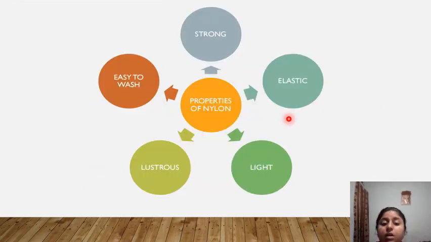So now here are some properties of nylon: it is easy to wash, lustrous, light, elastic, strong. So these are some properties of nylon. Nylon clothes or nylon things are elastic. Sorry, it is easy to wash, lustrous, light in weight, and strong. So we can say that these are some properties of nylon. Okay, so now I think you all are clear about the properties of nylon, what nylon is.